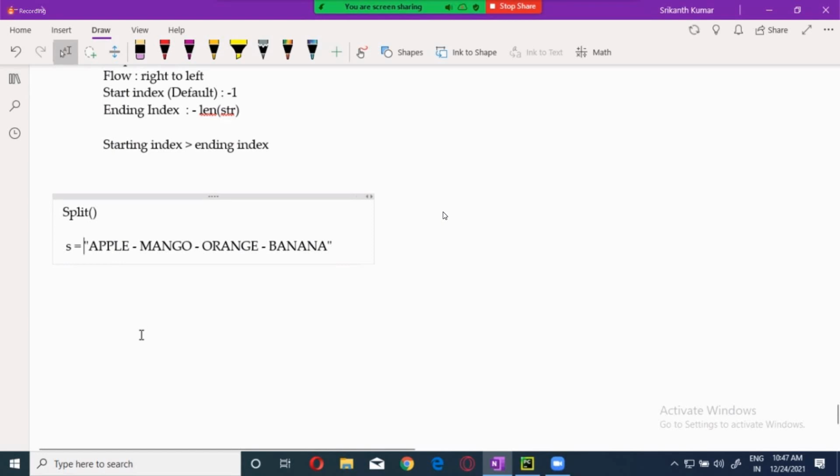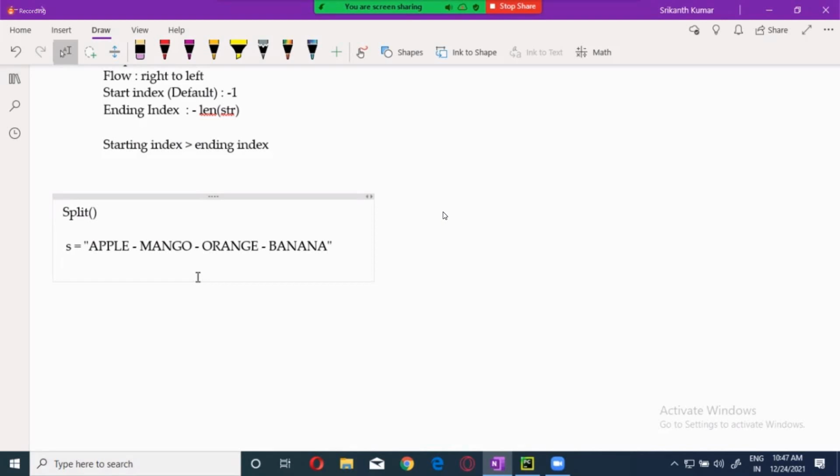Now I want to split this string. On what basis can I split it? Dash. It's not only the dash. That is called a delimiter. The basis on which you split is called a delimiter. Usually they call it a delimiter. That's the technical terminology. Now, if I split it based on this, how many splits will you get?